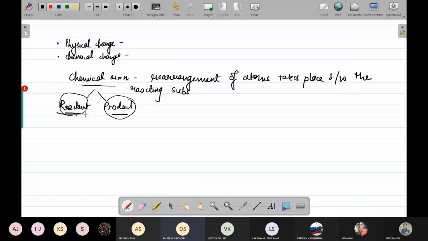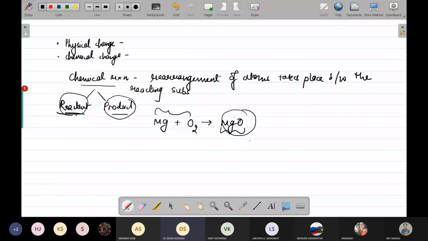For example, we say that there is a reaction between magnesium and the air, that is O2. These two are going to be your reactants, and they are going to form magnesium oxide, which is going to be the product. For this, we have done the activity in the laboratory. According to the question answers also, this activity is very, very important. Whenever you burn a magnesium ribbon, it burns with a dazzling white light and changes into a white powder, which is called magnesium oxide.